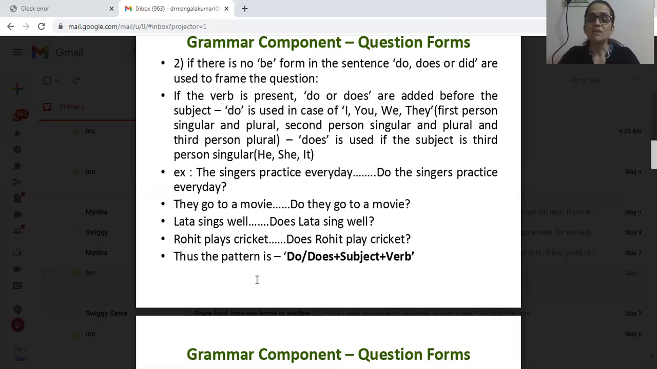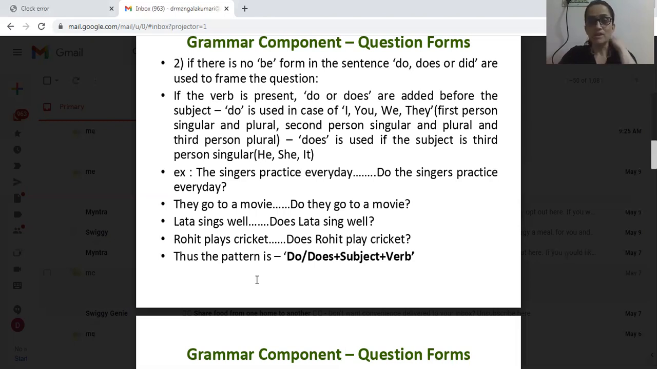Next example. They go to a movie. Go is the verb. They is the subject. They is which person and which number? Number in English grammar means singular or plural. Person means first person, second person, third person. They go to a movie. It should be a yes or no question. How to change this? Add do. Why? Because they is plural and third person. Do they go to a movie? It becomes a yes or no question.